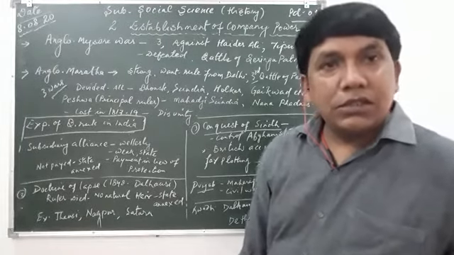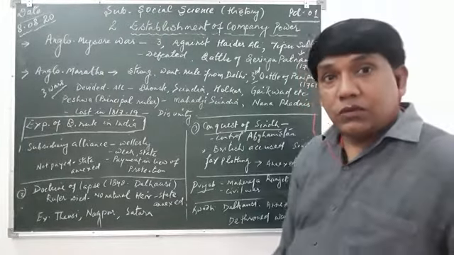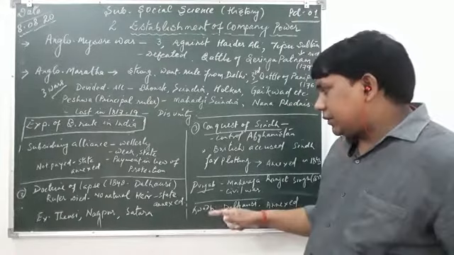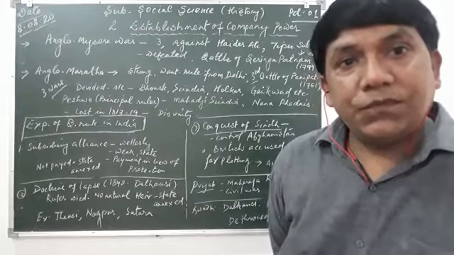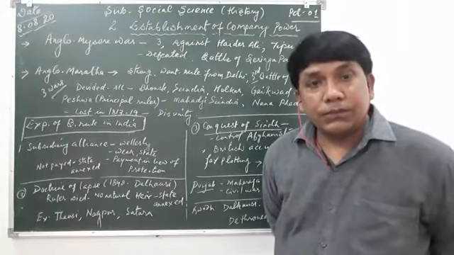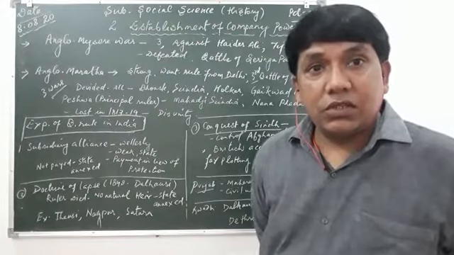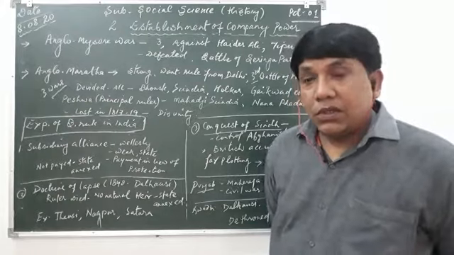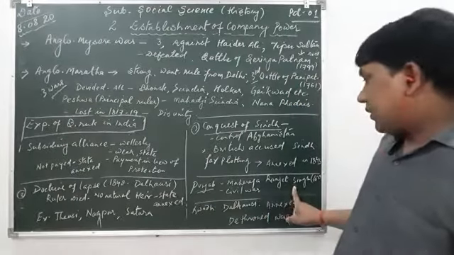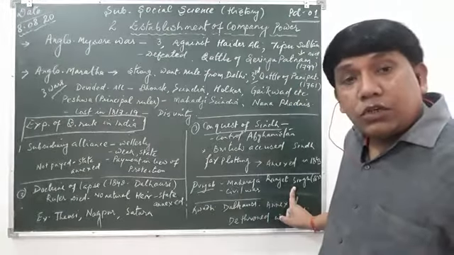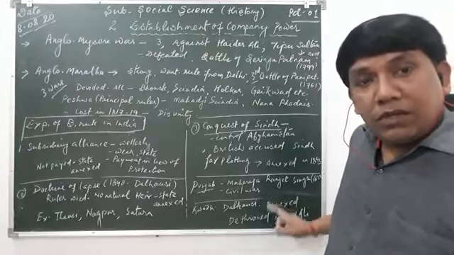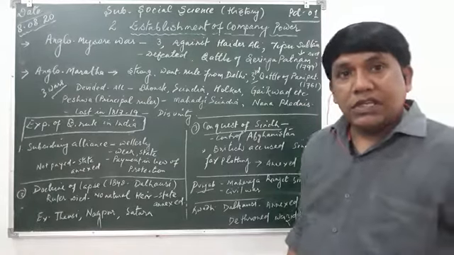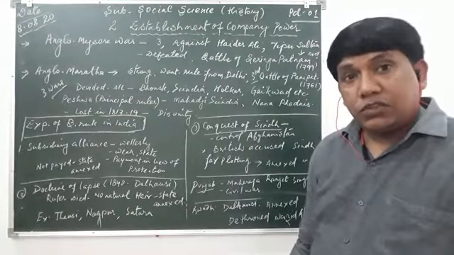Now, the next state on their target was Punjab. Actually, Punjab was a very strong, great state of that period. Maharaja Ranjit Singh was the ruler of Punjab, and he behaved with the Britishers like a friend. He was strong.